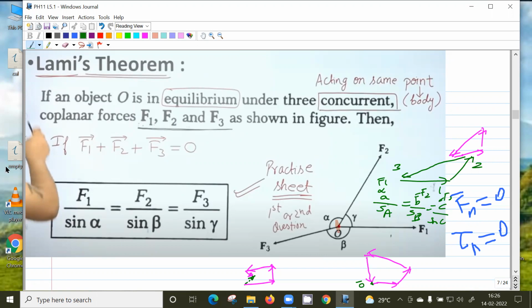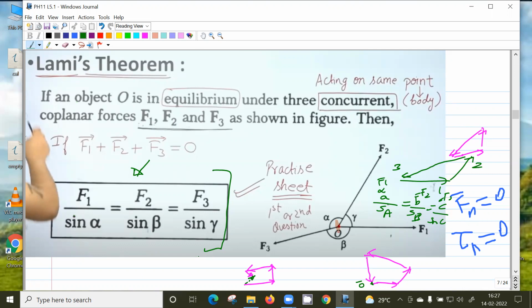So F1 by sine alpha equal to F2 by sine beta equal to F3 by sine gamma. So it's basically the sine rule, and the length of the side is proportional to the vector magnitude, right? So this is true if they are in equilibrium, because only when they are in equilibrium do they form a closed triangle. Only for a closed triangle can we use the sine rule. This is named after a person called Lami. So when three forces are in equilibrium, this condition is satisfied.